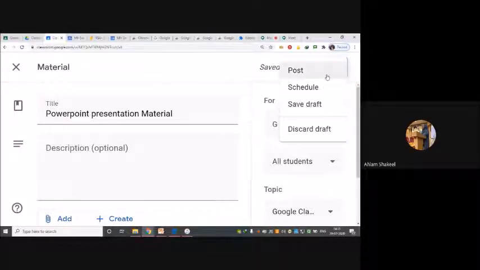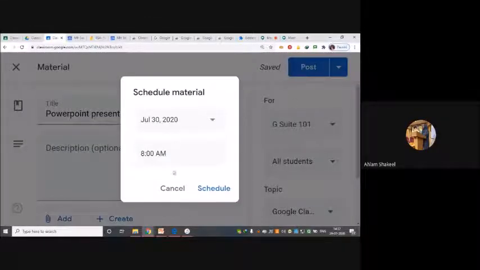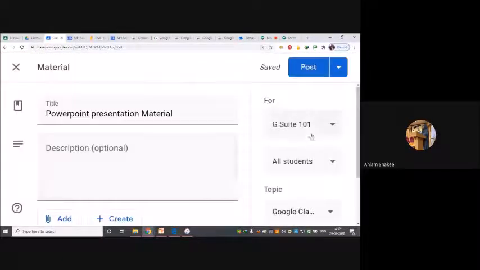If I click on post, it will directly post over here. If I put schedule, it will ask me when I want to upload it. I can schedule a time. For example, if I am on chapter 1 and I have already prepared the notes of chapter 2, I would not like it to be revealed to the students right now. I want it in the first week of August. So I can schedule it that way, put the date and the time, and it will post on my feed at that particular time.